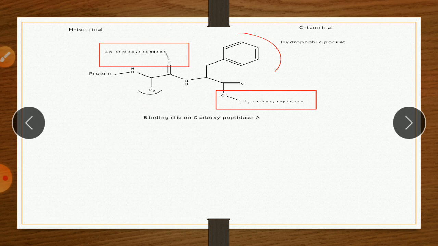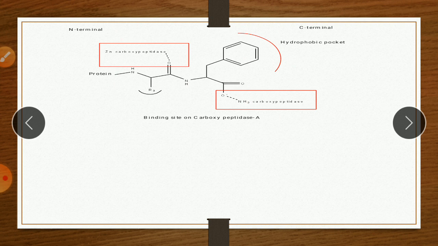In this image, there are three binding sites. Carboxypeptidase enzyme is a pancreatic enzyme responsible for metabolism of protein or peptide. So it is a peptide structure. This one is peptide structure, and this in red one is a carboxypeptidase binding site. So here there are three binding site in case of carboxypeptidase enzyme.